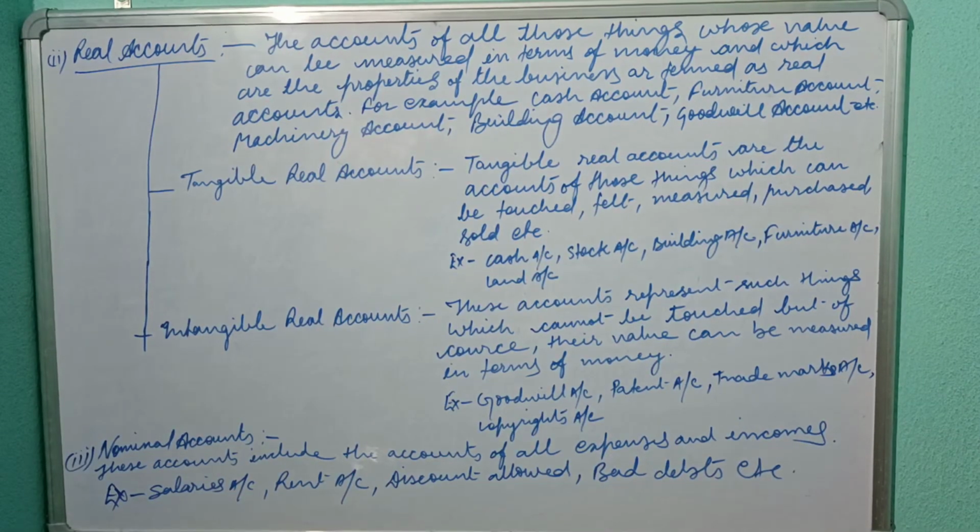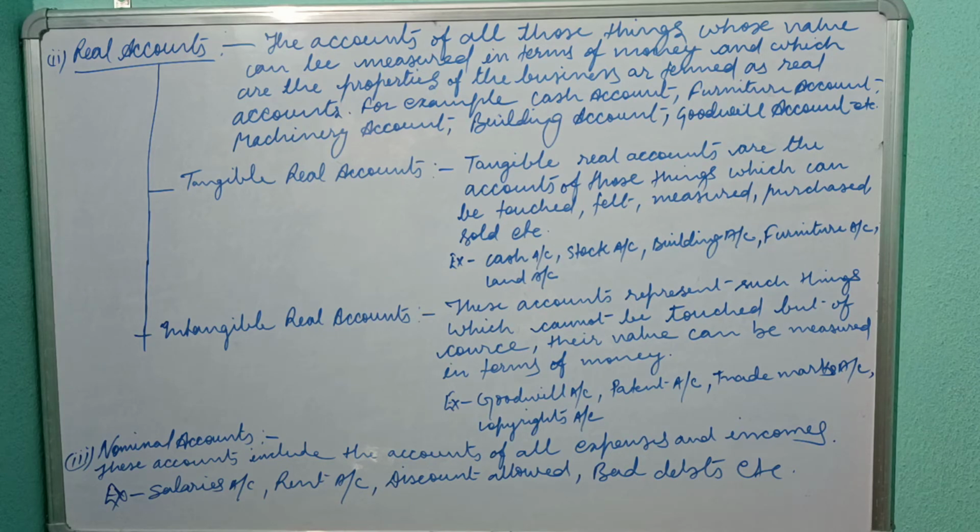Now come to real accounts. Real accounts are related to those assets whose value can be measured in terms of money, and which are the properties of the business. These are termed real accounts.